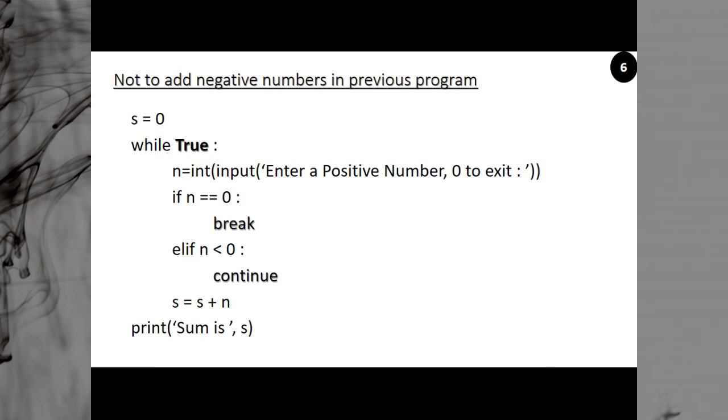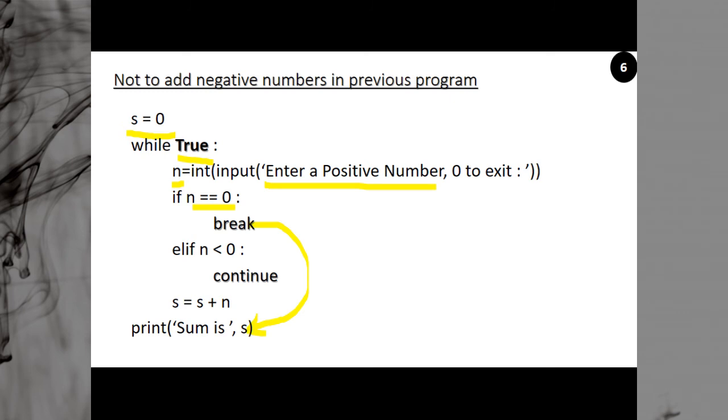Say we want to further modify our program, so that we do not want to add negative numbers. If someone enters -5, it will be ignored. If someone enters -20, it will be ignored. So this is what we are doing. Again, s is equal to 0, while true, infinite condition, infinite loop we started. Enter a number. This time the message is enter a positive number. So if the number is 0, break, you will exit from the loop.